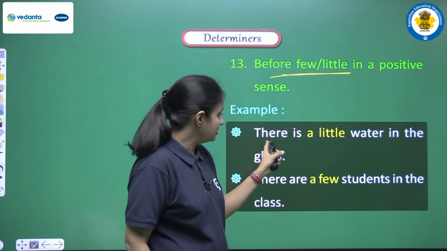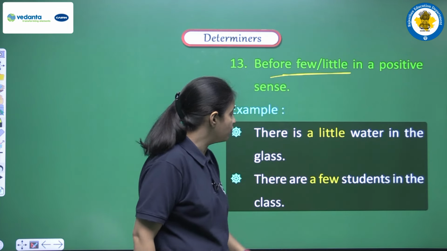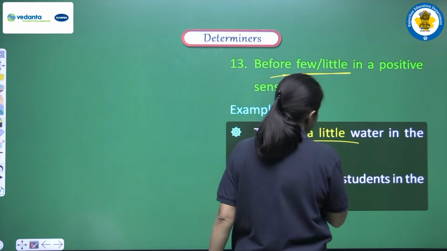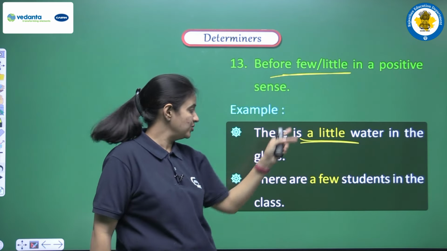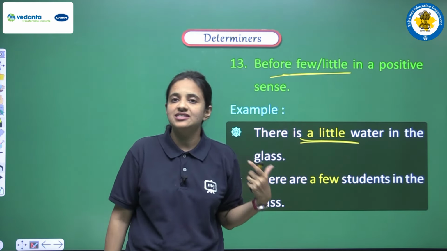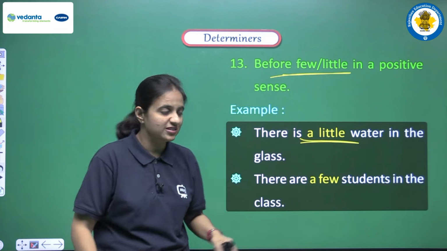So suppose we are having this sentence: there is a little water in the glass. So if we are using a little, now we are having a positive meaning, and we are trying to say that in the glass, yes, there is some water. We are having a positive meaning.